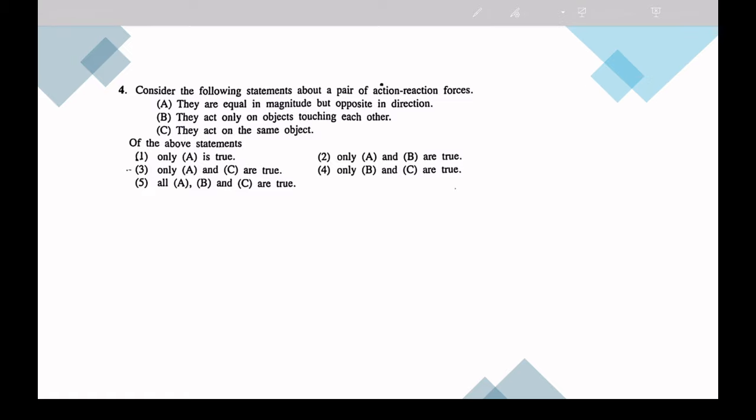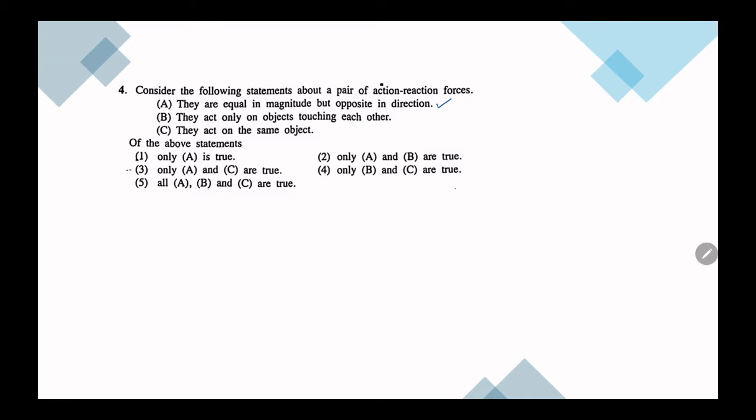Consider the following statements made about a pair of action and reaction forces. They are equal in magnitude but opposite in direction, which is correct. They act only on objects touching each other. This is wrong. One example is just think about a magnet, south pole and north pole. Then we have another magnet, south pole and north pole. They will attract each other with equal force.